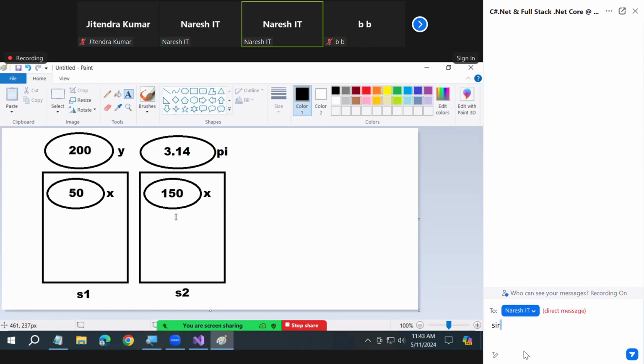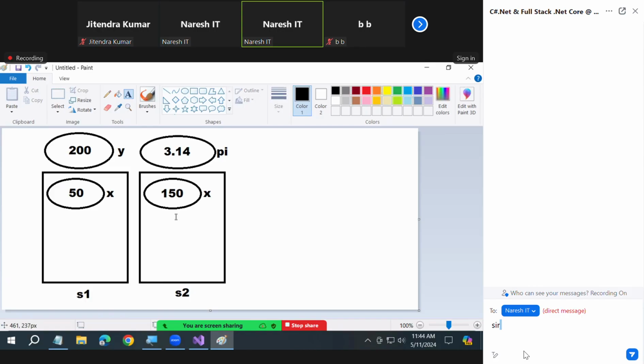Static: single copy for the whole class, can be modified. Constant: single copy for the whole class, cannot be modified. Non-static: